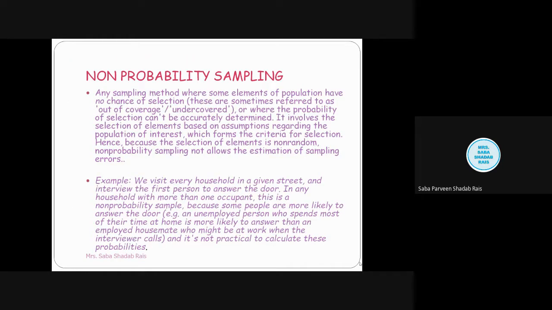So when we talk about the next type of sampling, that is non-probability sampling, here I have told you that not every member of the population will have a chance of selection. Suppose there is a singing competition.